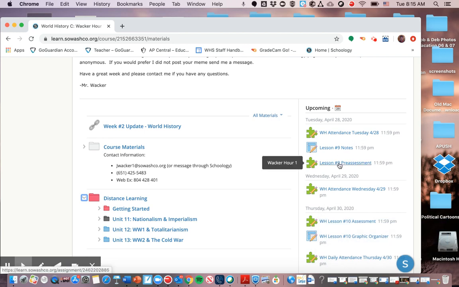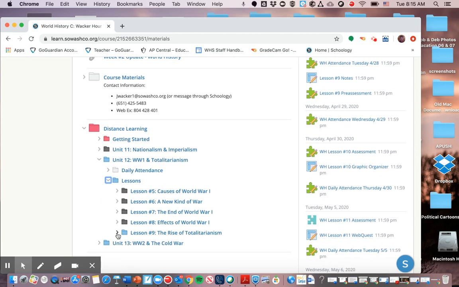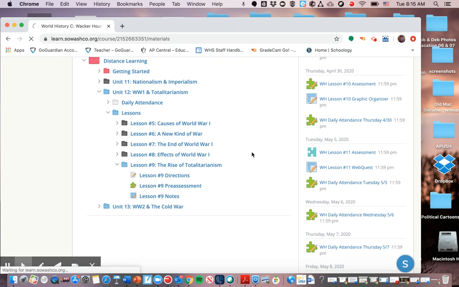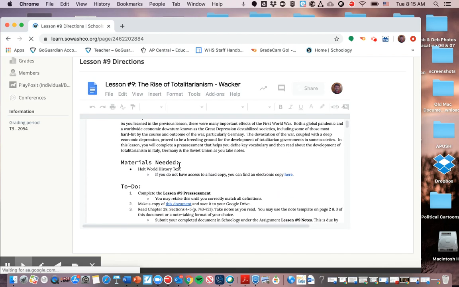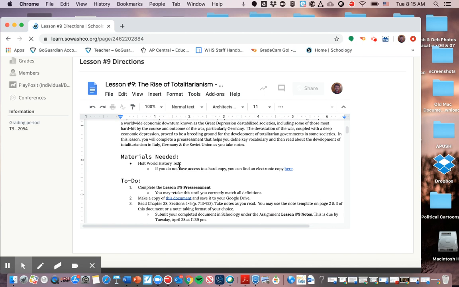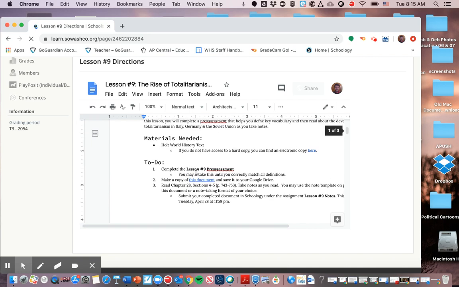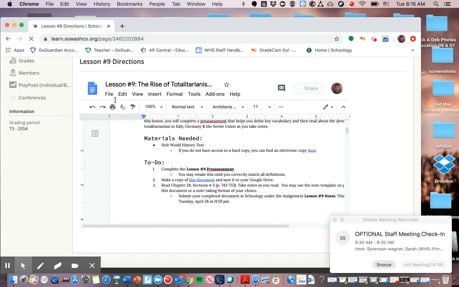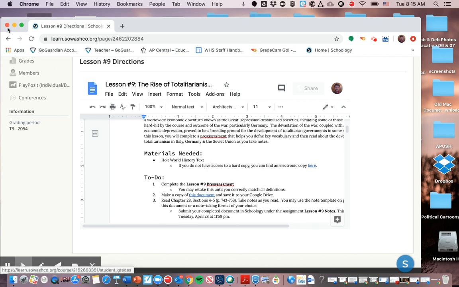After you have taken the pre-assessment, then there's the notes. So you can click on the lesson 9 notes. You actually want to click on the directions first. So open it up. Lessons, lesson number 9, and then directions. And like you've been doing in the past, you'll be reading from the textbook and you'll be answering questions on this graphic organizer below. So make a copy of this document, click the link, and then hit File, make a copy, and make sure I can view it. And then you can submit that when you're done reading about those new forms of authoritarian governments.